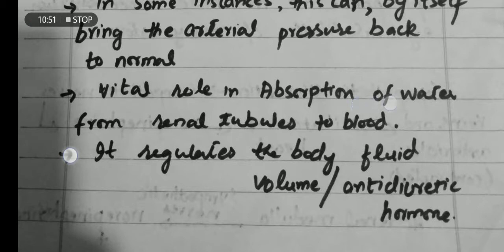When there is a scarcity of the water in the body, secretion of vasopressin increases, and more water is absorbed in the renal tubules to prevent the body from dehydration. And in cases if excess water is present, then excess is released through urination from the body. It actually regulates the body fluid volume, and that's why it is also known as the antidiuretic hormone.